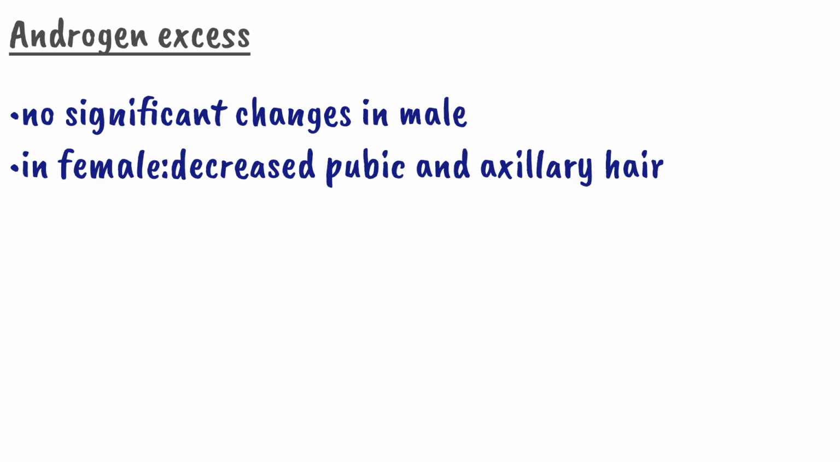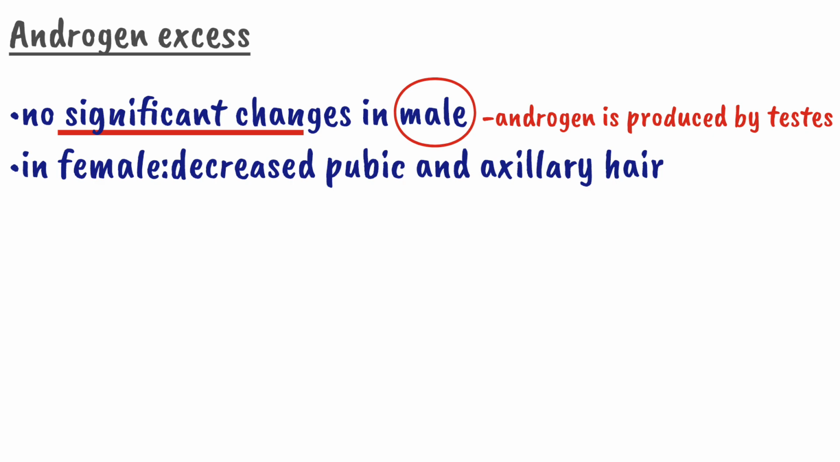Now come to the last adrenocortical hormone, androgen. What will be the clinical feature of decreased androgen production? Remember that in males, decreased production of androgen from the adrenal cortex has little or no effect, because in males androgen is mostly produced from the testis. But in females it causes some effects such as decreased pubic and axillary hair, because females depend on the adrenal cortex for the production of androgen, which leads to axillary and pubic hair growth.